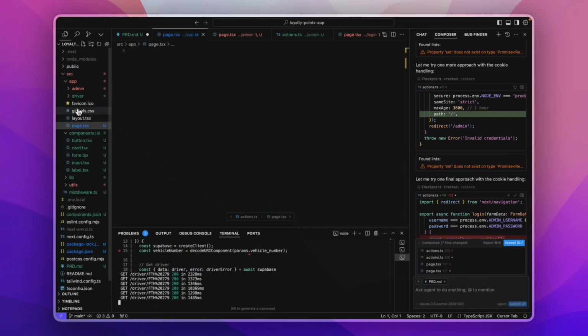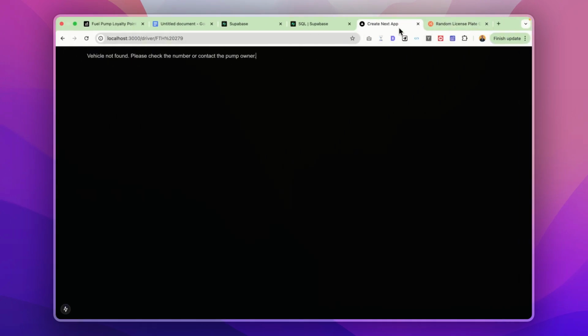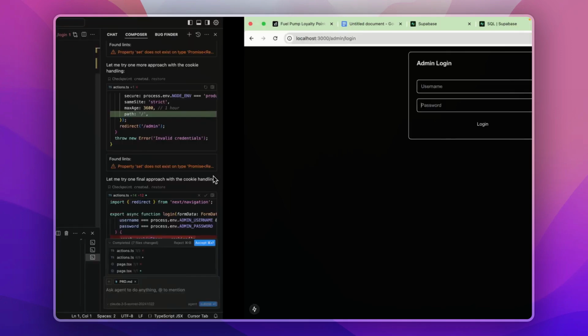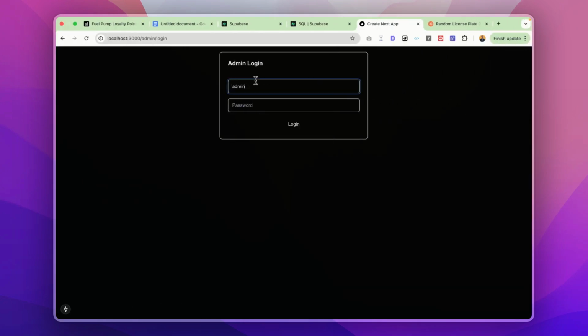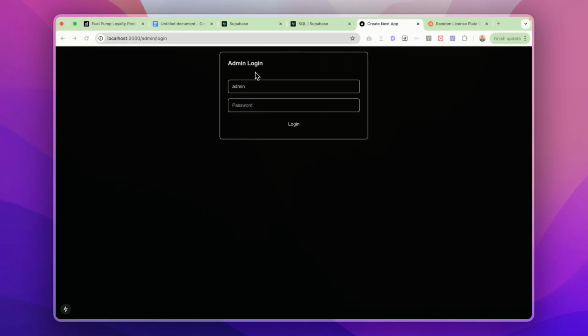Let's see what is the address of the admin page. Over here we can add this. So I will go to localhost 3000 and I will change the extension to admin here. Now I'm redirected to the login page. Over here I will add the default login. I can find this from the .env file. So the username is admin and the password is this secure password 123. I will just copy this, paste the password here, and click on login.